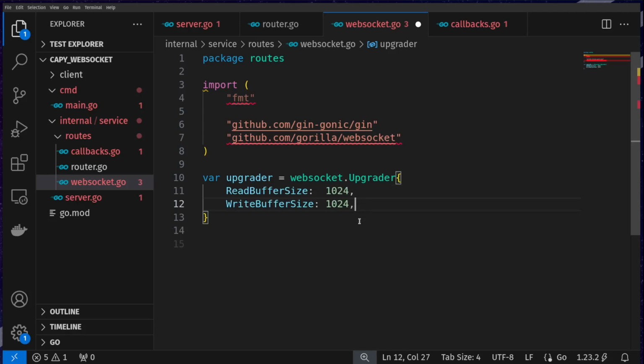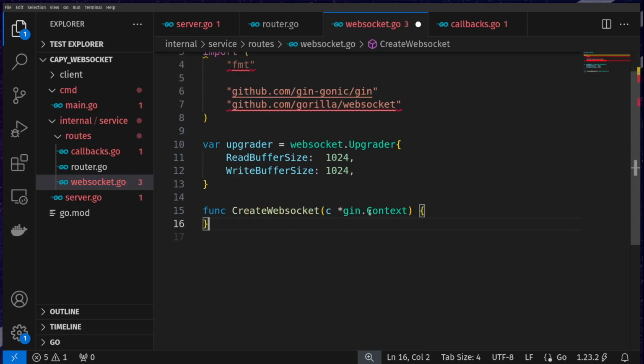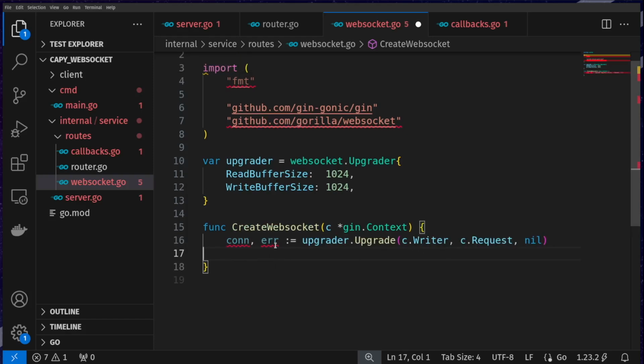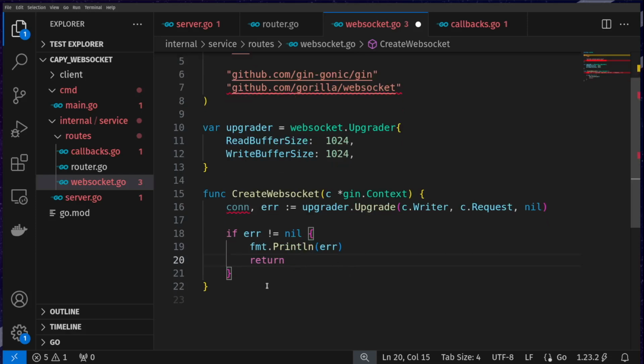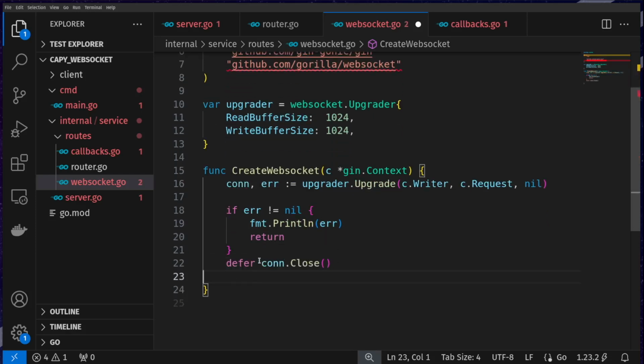Then the next thing we're going to do is create a WebSocket function, which takes in another Gin context similar to a normal route. Then we're going to upgrade the c.Writer and the c.Request to a WebSocket connection, which will then return us a connection object and an error object. If the error exists, then we're going to print to the console that something went wrong and return early from the WebSocket. The next thing we're going to do is defer the closing of the connection, which is essentially just saying once the function ends, we'll close the connection.